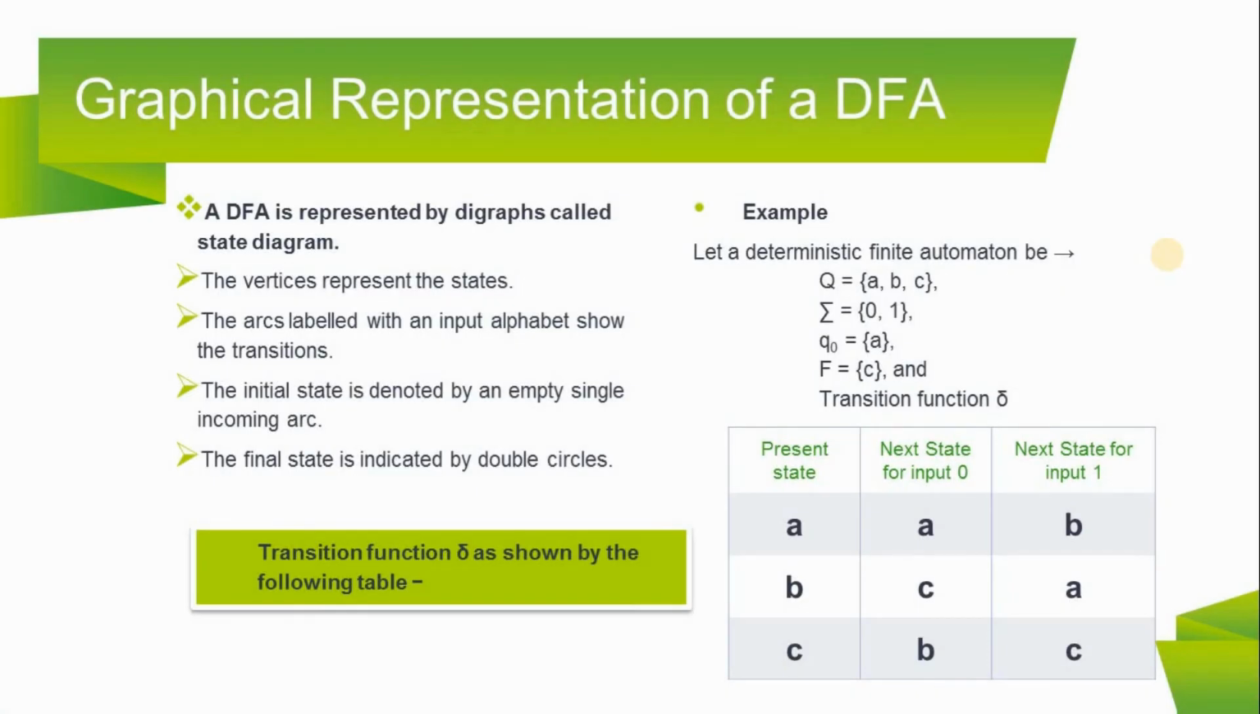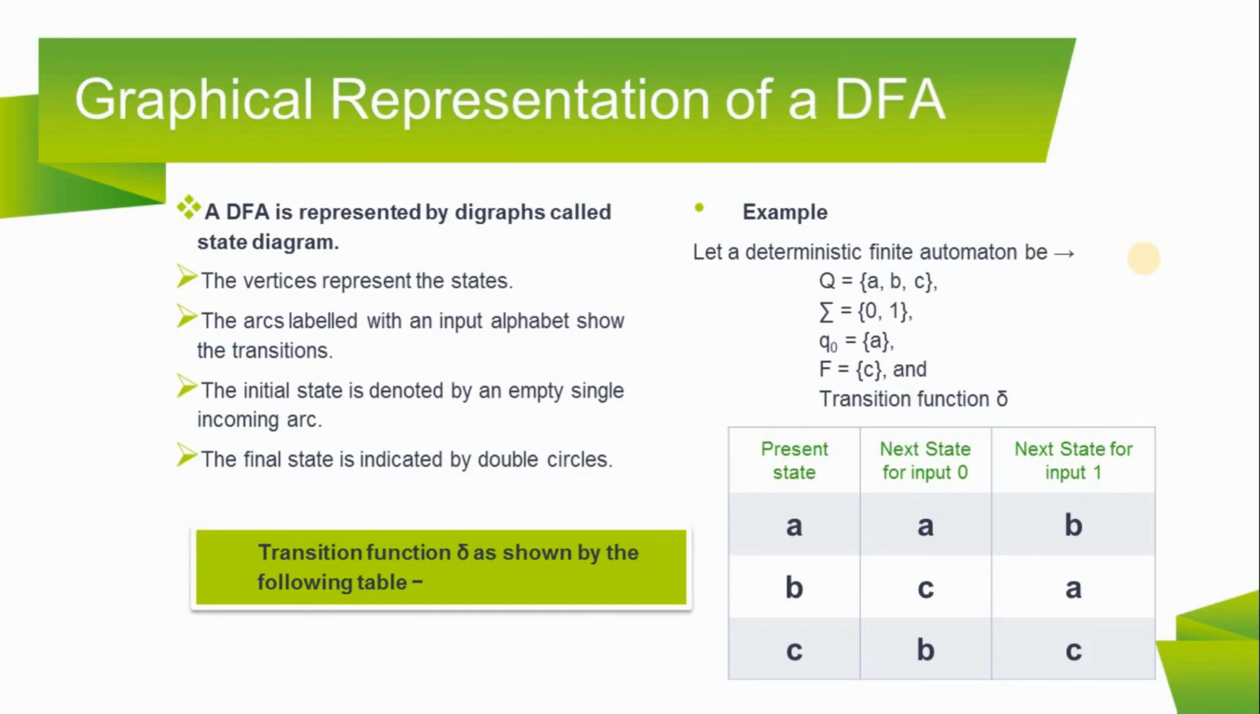The graphical representation of a DFA is given by digraphs called state diagrams. The vertices represent the states. Next, the arcs labeled with an input alphabet show the transitions. Next, the initial state is denoted by an empty single incoming arc. Next, the final state is indicated by double circles.